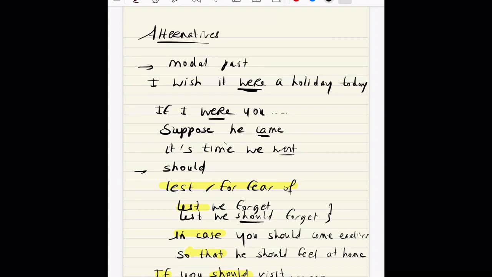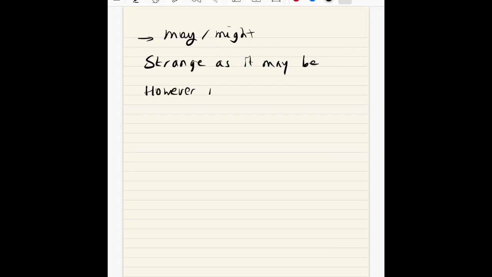Another example now, which is at least another alternative for you to translate what would be a subjunctive in French, but which in English will be translated differently, is to use may or might. Very, very common when you use concession. So strange as it may be, is something you know about. However nice he may be. You don't have to use this may, but it's much better if you do, right? You could say however nice he is, but we say however nice he may be.